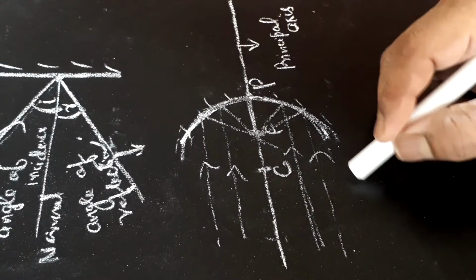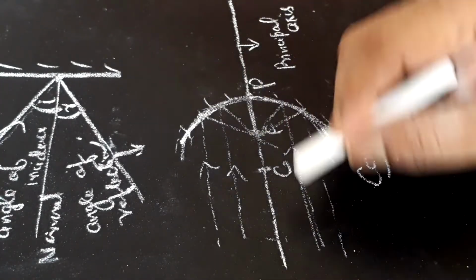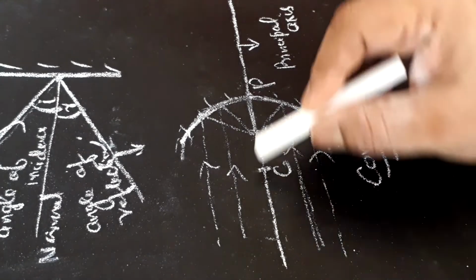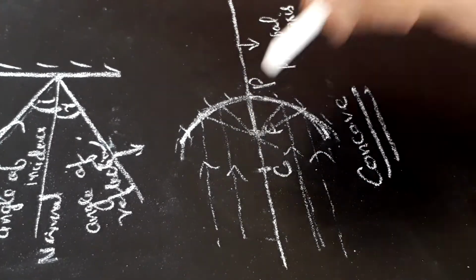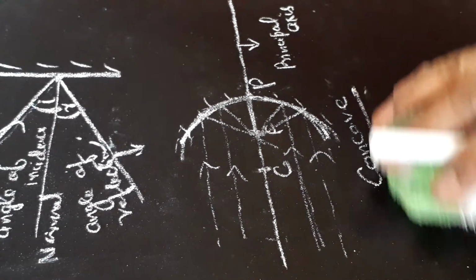This concave mirror is also called converging mirror, because the rays coming parallel to this principal axis converge at this point. We will talk about convex mirror also.